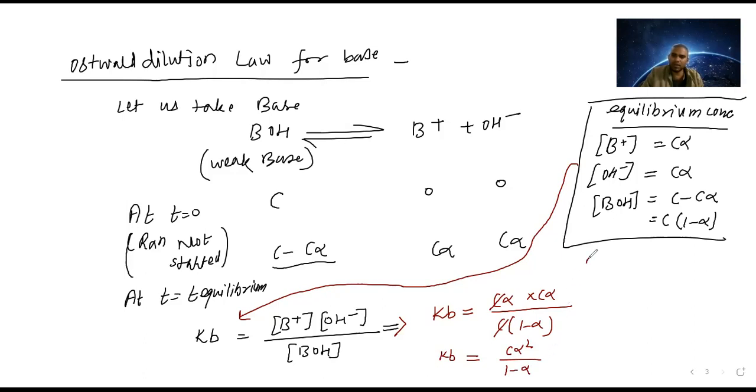Kb is equal to C alpha square divided by 1 minus alpha.